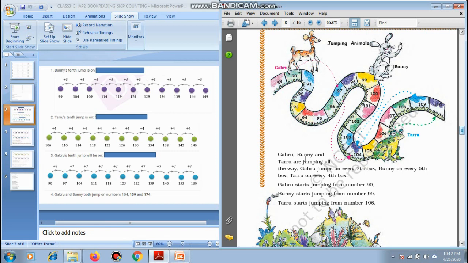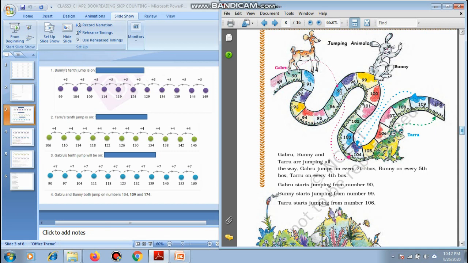Gabru jumps on every 7th box. Right now Gabru is standing at number 90. 7th box means 7 boxes from 90. That means 91, 92, 93, 94, 95, 96 and 97.